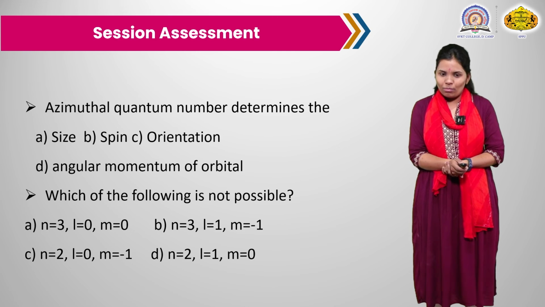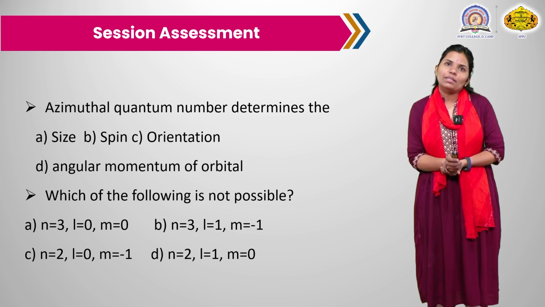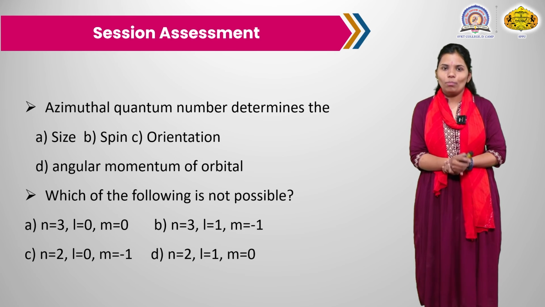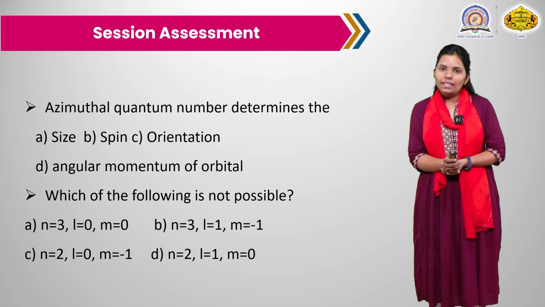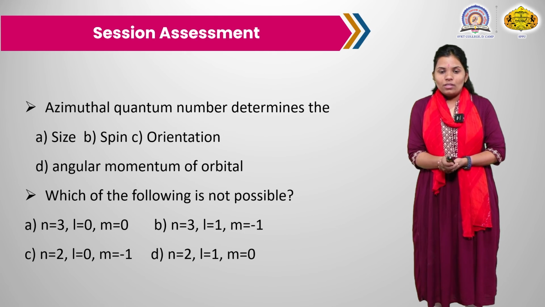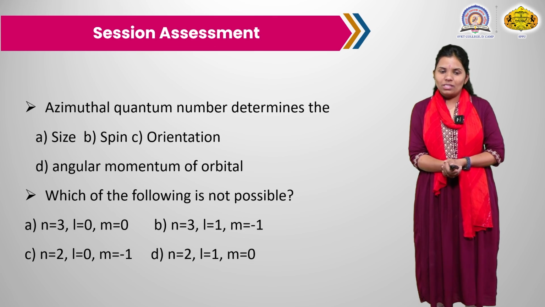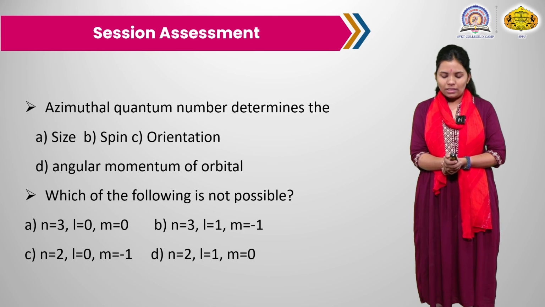n is the principal quantum number 2. For l, s, p, d, f correspond to 0, 1, 2, 3. So s represents 0, p 1, d 2, and f 3. According to that, m can never be minus 1 for an s orbital. It should be 0. So option C is not possible.